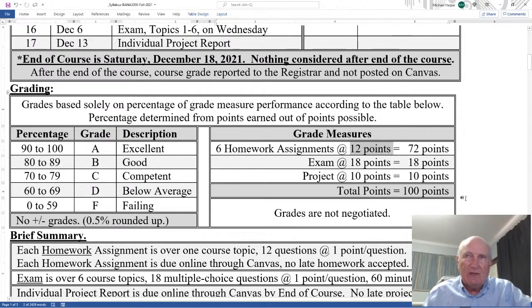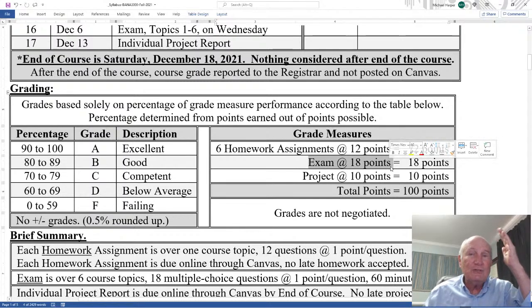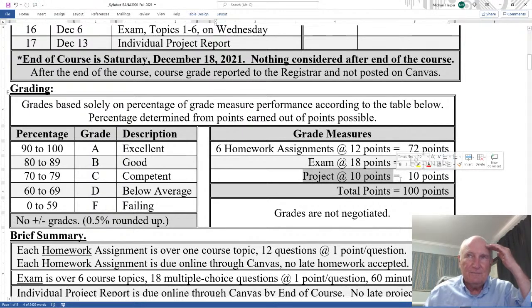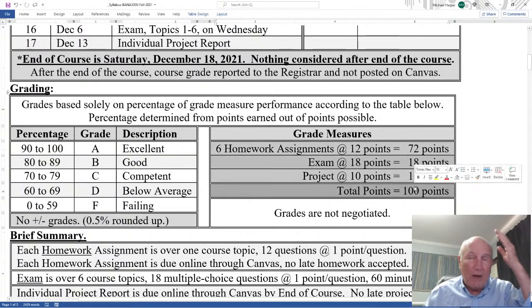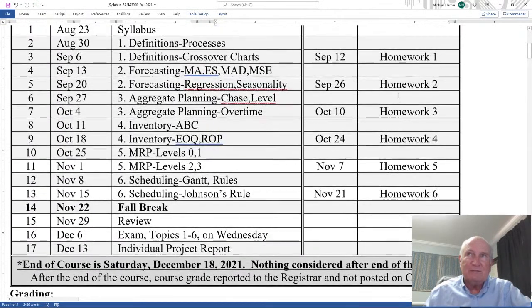Do not fail to submit a homework assignment. If you do, that's a 0, and that's 1 letter grade. The exam is almost 2 letter grades, and the project is 1 letter grade. 1 letter grade meaning from A to B or B to C. Okay, so make sure you're aware of the grading scheme, because your grade will be dependent on it. And make sure you get these homeworks in on time.